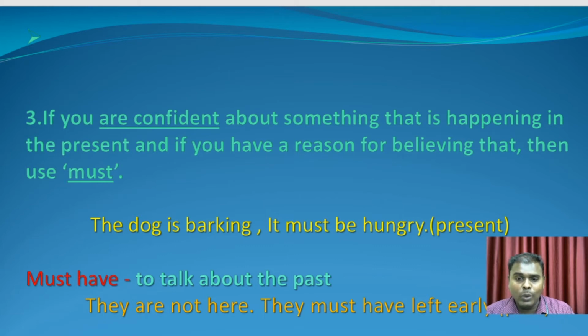And how do you know that the dog is hungry? By knowing that the dog is barking. So, you are confident of something by knowing the action that happened before. The dog is barking, and because of that only, you are more sure that it is hungry. So, if you have a reason for that belief, for that sureness, then you can use must. And must have is used to express a situation that happened in the past. You are more sure about the situation that happened in the past. You can use must have.